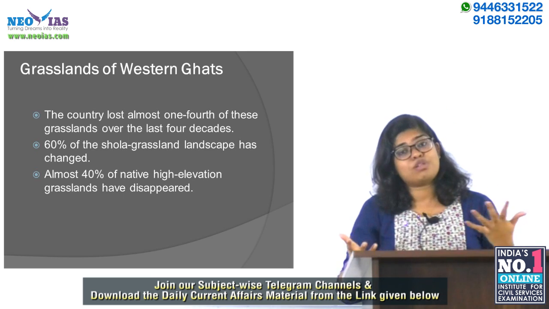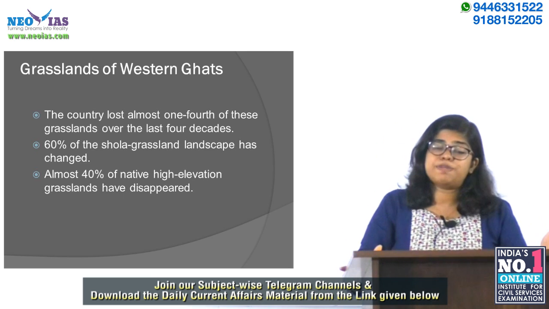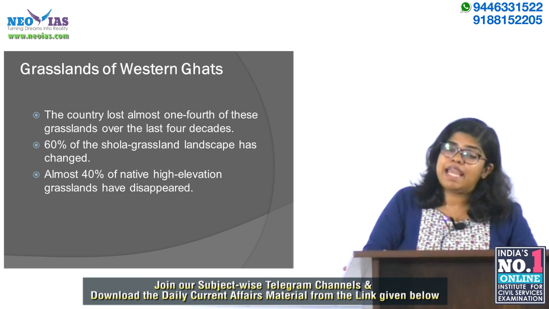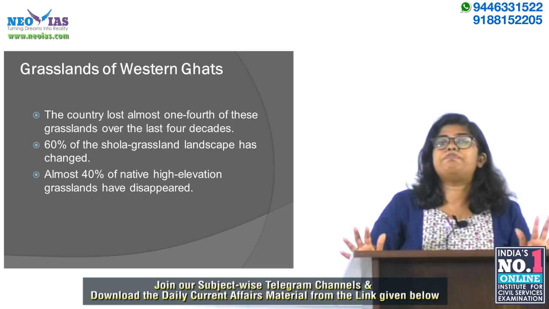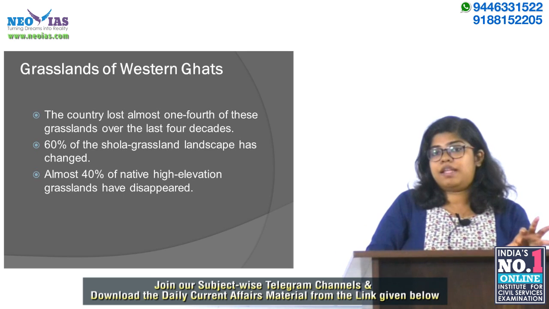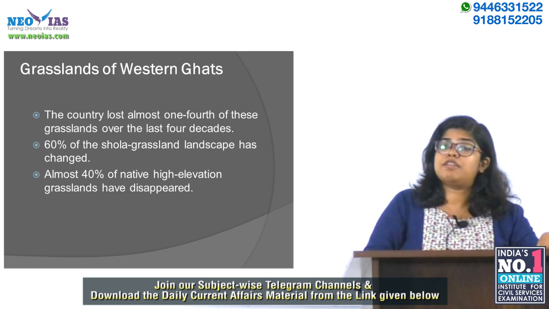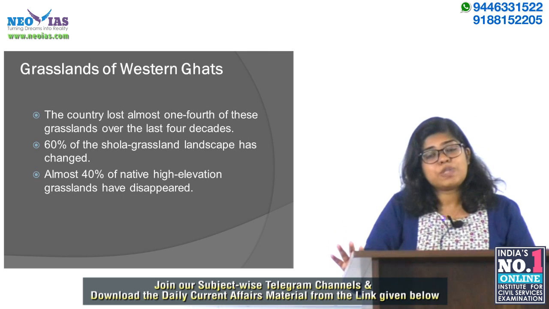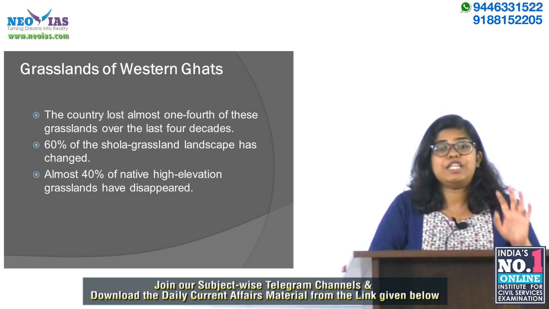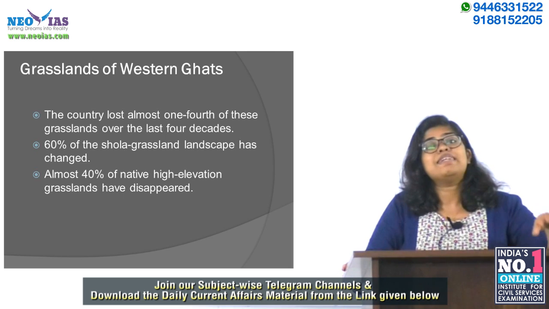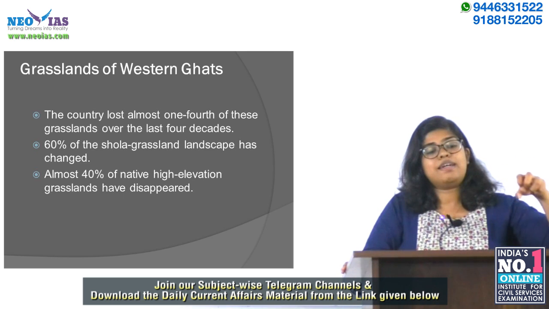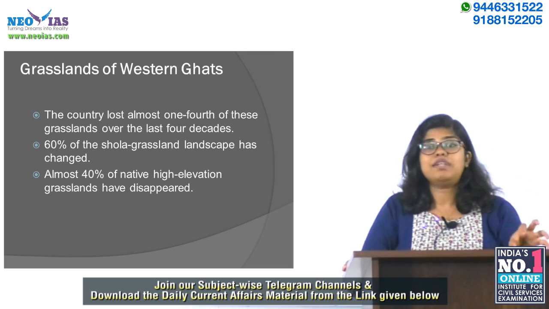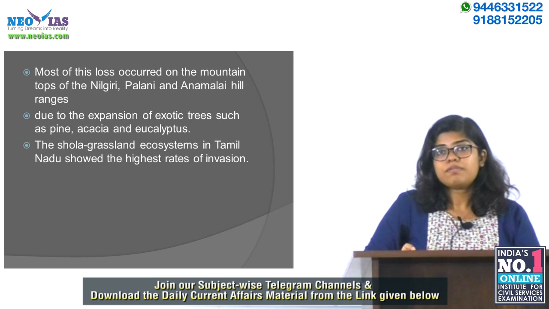There's a huge loss of grassland area due to invasive alien species, and almost 40% of the high elevation grassland has disappeared. That is why it was in news. It's a very critical issue because Shola grassland is the typical, endemic character of the Western Ghats.